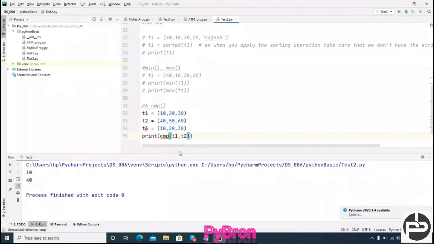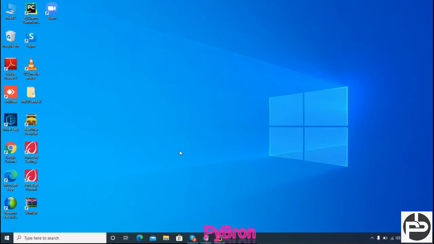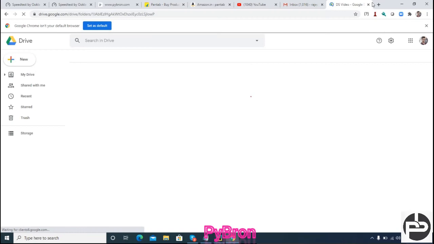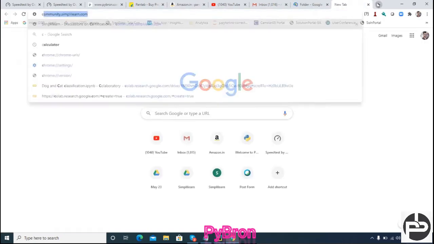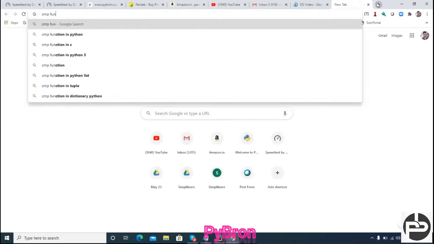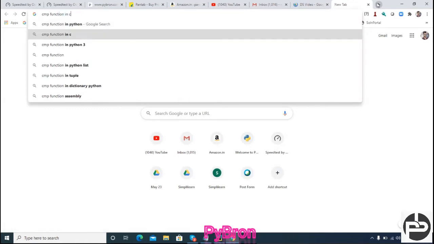compare function is not there, right? One minute. I guess the cmp function is... One minute, guys. Okay, I guess in Python 3 we don't have the compare function. Give me a moment. We can check on Google also, because in Python 2 it was available, but in Python 3 I don't think so. They have removed the CMP function in Python.